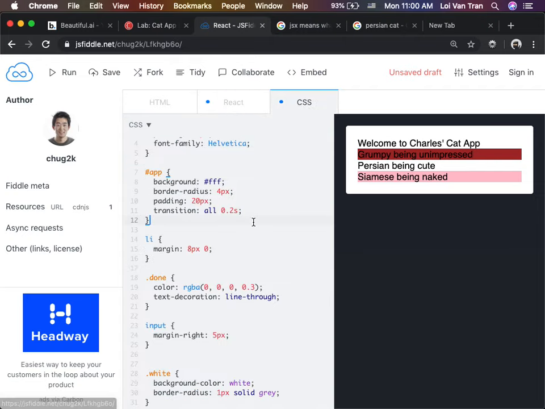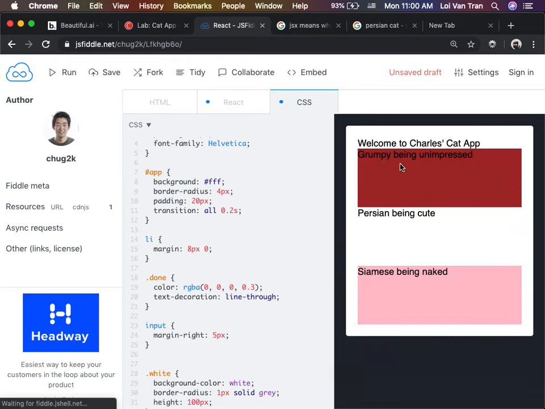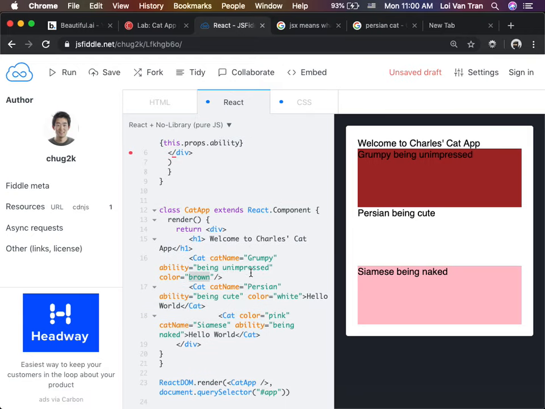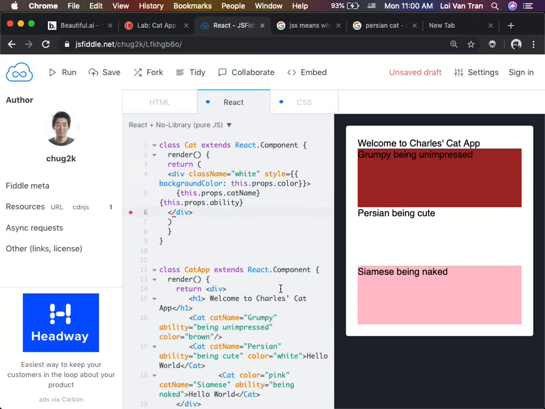Let me make this a little bit higher. Height is 100 pixels. We run it. Does that make sense? Guys, do we have any questions? I can't fix this formatting, guys. Scroll up. Why does the style need two brackets?